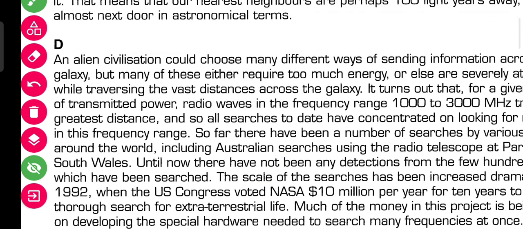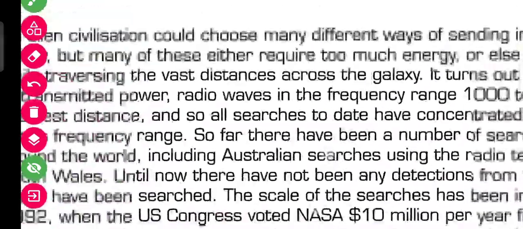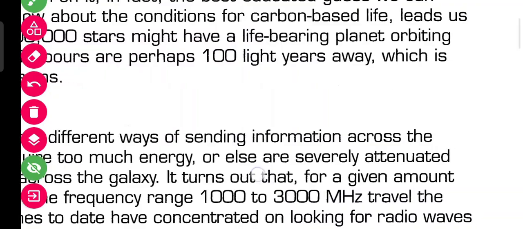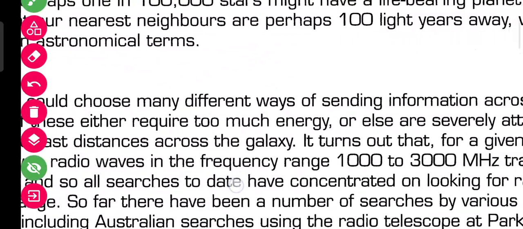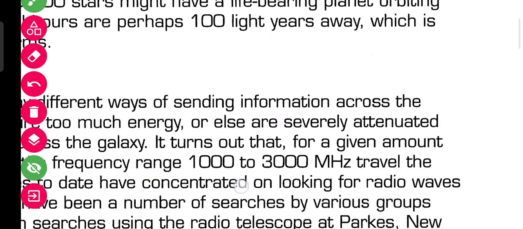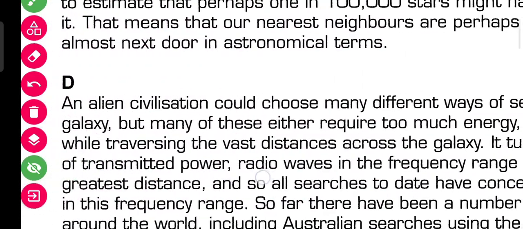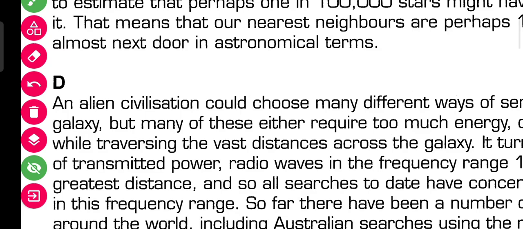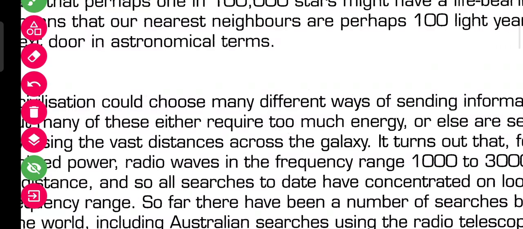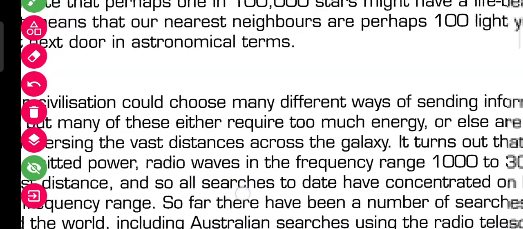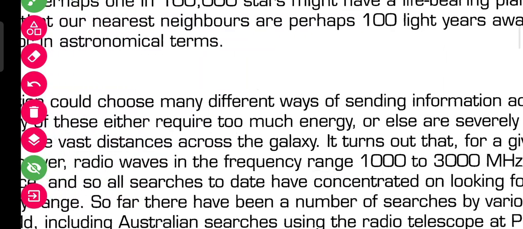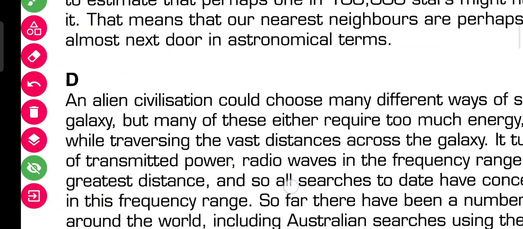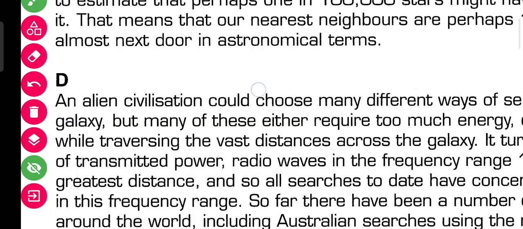An alien civilization could choose many different ways of sending information across the galaxy, but many of these either require too much energy or else are severely attenuated while travelling the vast distance across the galaxy. It mentions the sending of information and a vast distance. So let's go to the question and see where it matches.